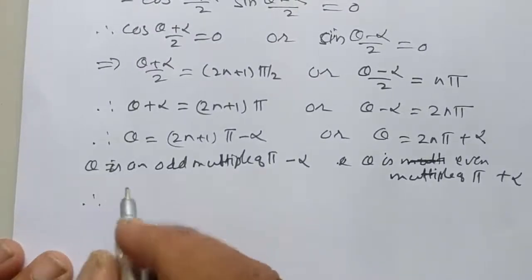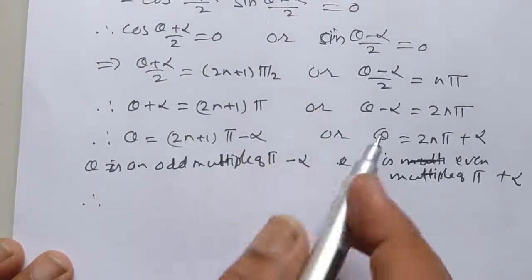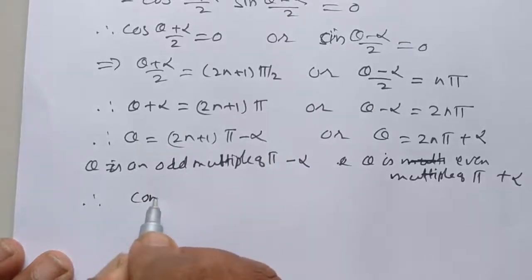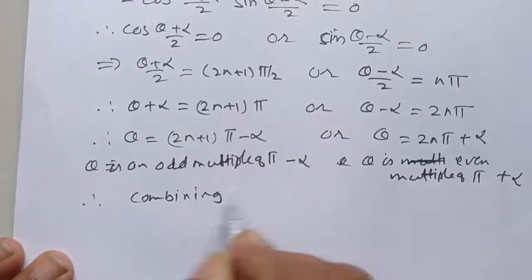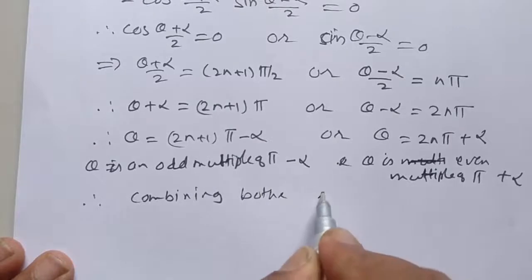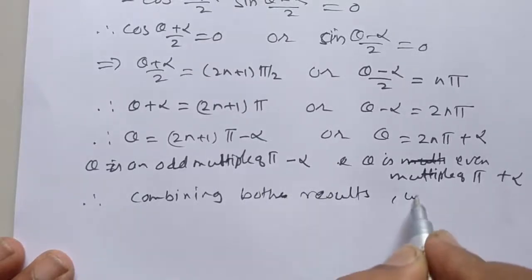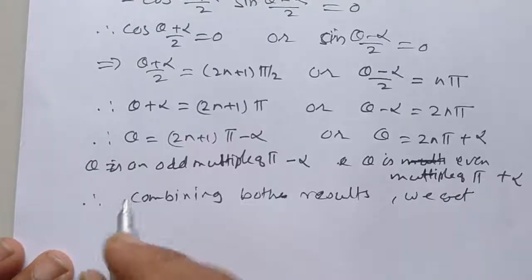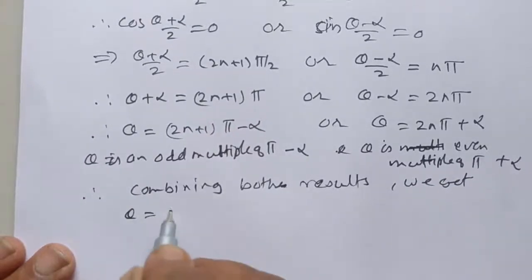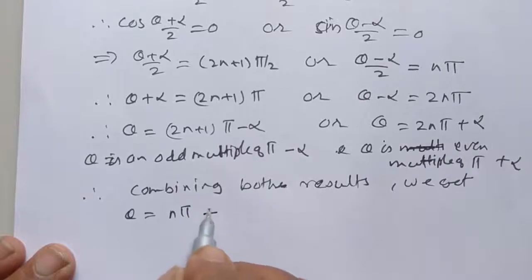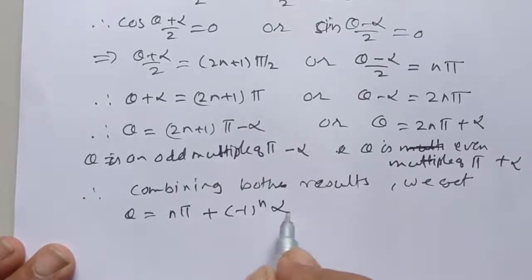Therefore, combining both results, we get theta is equal to n pi plus minus 1 raised to n into alpha.